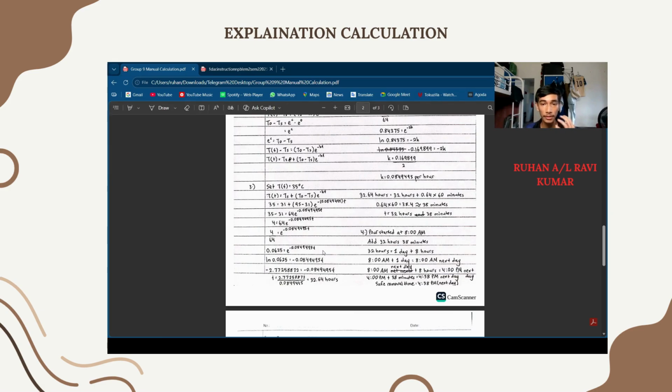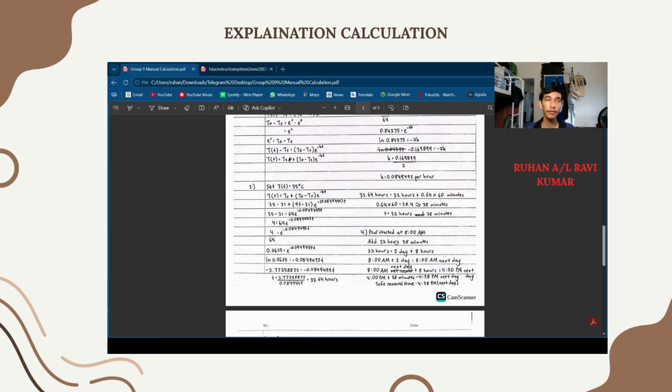Now we have to find the precise time. So we know that 32.64 hours equals 32 hours and 0.64. Then we have to multiply it by 60 minutes to find the exact minute, which is 38 minutes. And we know that T equals 32 hours and 38 minutes.